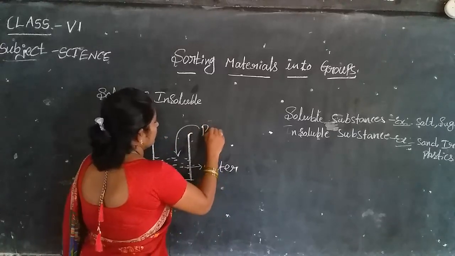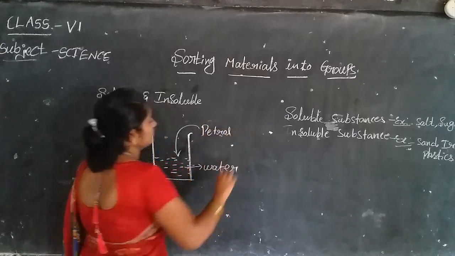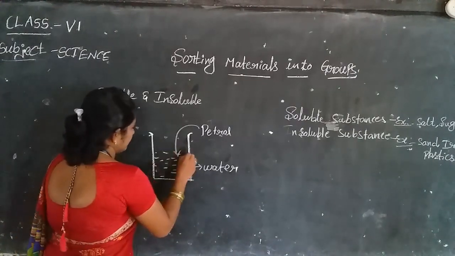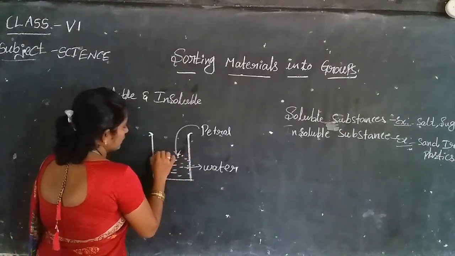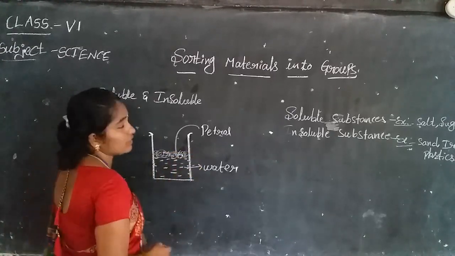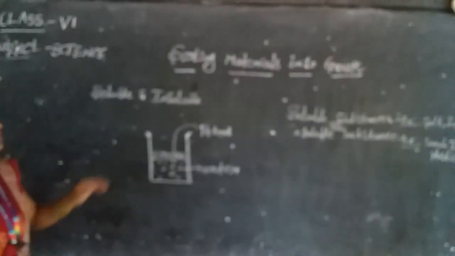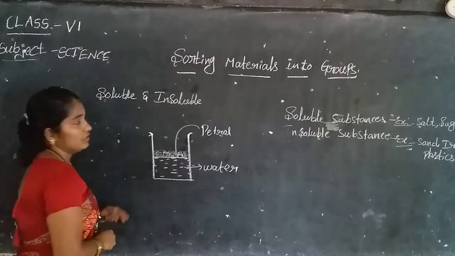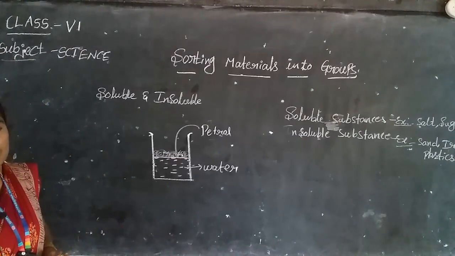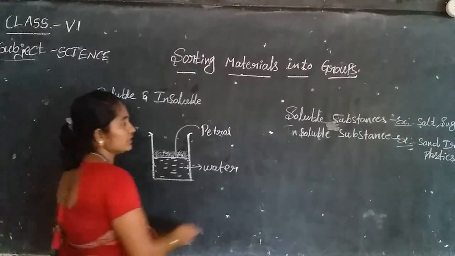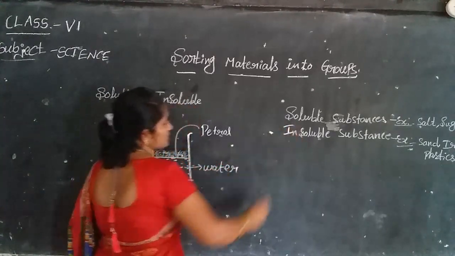Water and petrol. We are taking that water and petrol. Then what will happen? The petrol is floating on the water. It will form a layer. It will be separated. It is not dissolved. The oil is not dissolved in the water. So the oil is also called an insoluble substance.